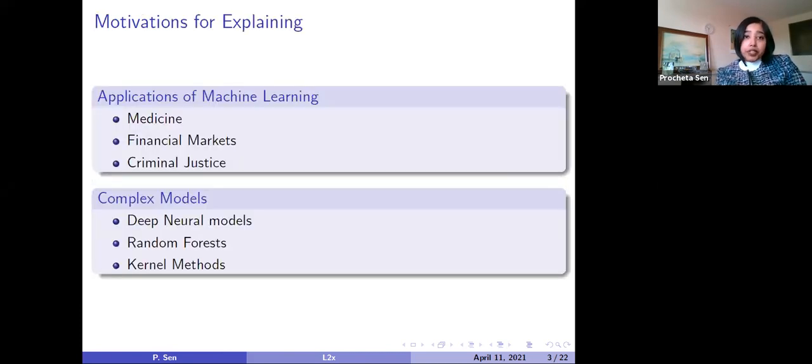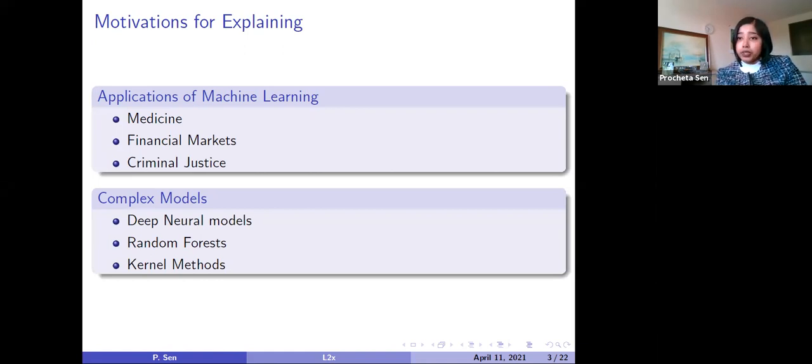So what are the motivations for explanation? I know that in the previous talk, Devashish has already covered it in detail, so I will just quickly go over this slide. The motivations of the explanation framework can be broadly categorized into two areas. One is for explaining the applications of machine learning, and the other one is for explaining complex models. Applications of machine learning include medicine, financial markets, criminal justice.